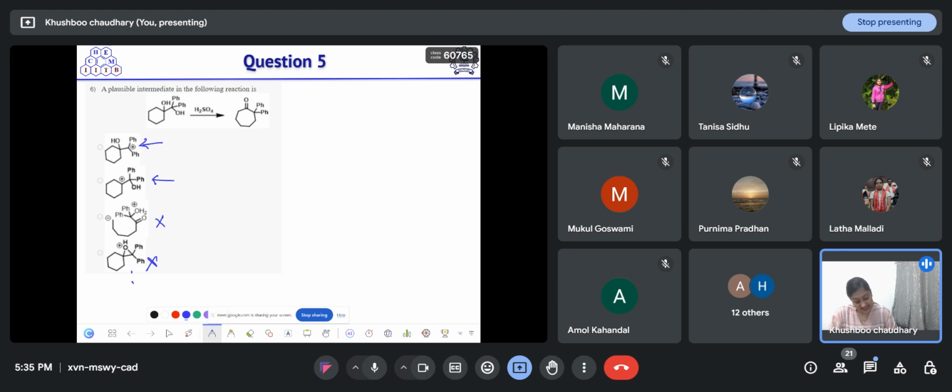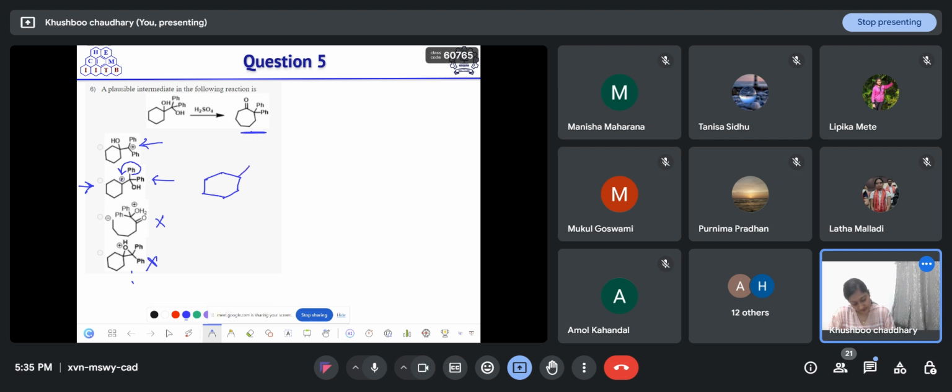But in the second option, if the carbocation is formed here, then one of the phenyl rings will migrate to that carbon. But in the product, the phenyl ring is not migrating, correct? So after the migration of the phenyl ring, it will not form the desired product.